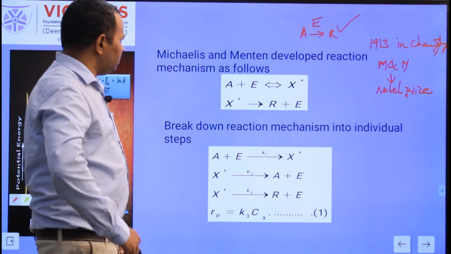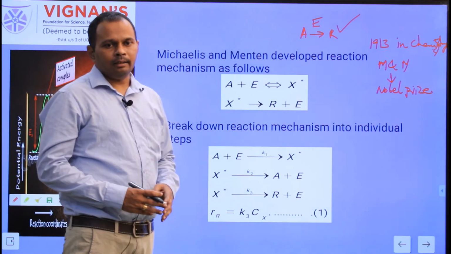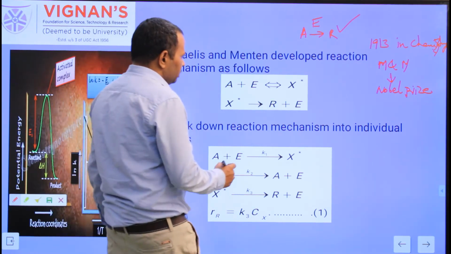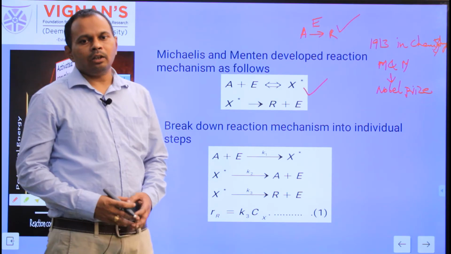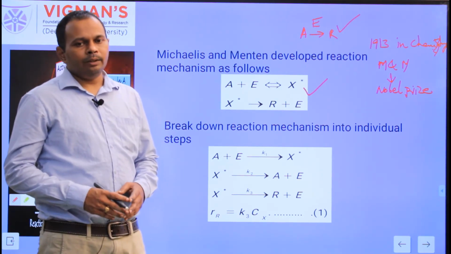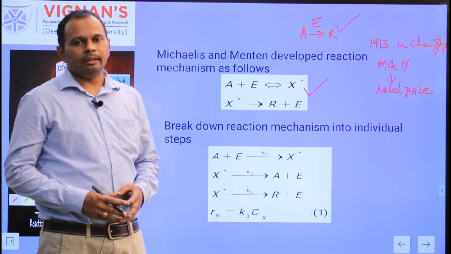Okay, so they developed the reaction mechanism like this. They already developed it, and I am going to explain it to you. They developed the reaction mechanism in 2 steps. Two steps is automatically a non-chain reaction mechanism. In the first step, from the reactant we have the formation of an intermediate. In the second step, by disappearance of the intermediate, we get the product.